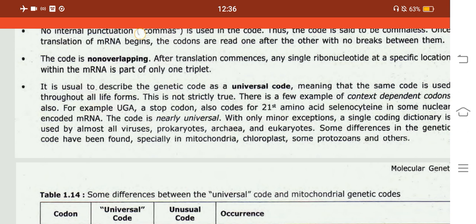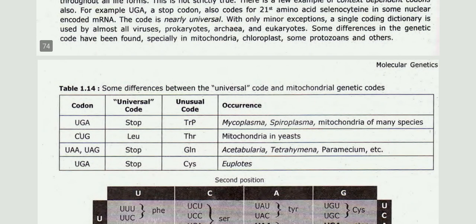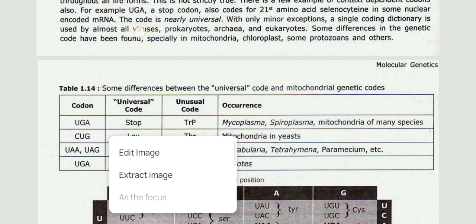A single coding dictionary is used by almost all viruses, prokaryotes, archaea, and eukaryotes. Some differences in the genetic code have been found, especially in mitochondria, chloroplasts, some protozoans, and others. Here we could see some differences between the universal code and the mitochondrial genetic code. Now we can see the coding dictionary.